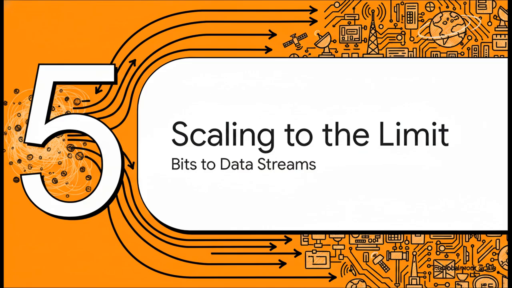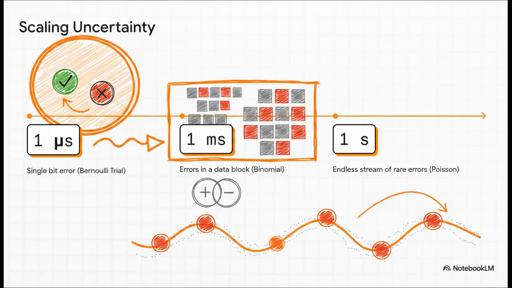Scaling to the limit, from bits to data streams. Watch how we can scale this uncertainty across a massive timeline. At a tiny resolution of 1 microsecond, we're looking at a single bit error. That's just a simple Bernoulli trial, a success or a failure. But let's zoom out to 1 millisecond. Now we're looking at errors across a whole block of data, which requires the binomial formula to count up all those multiple trials. Now zoom out again to 1 full second of data traffic.